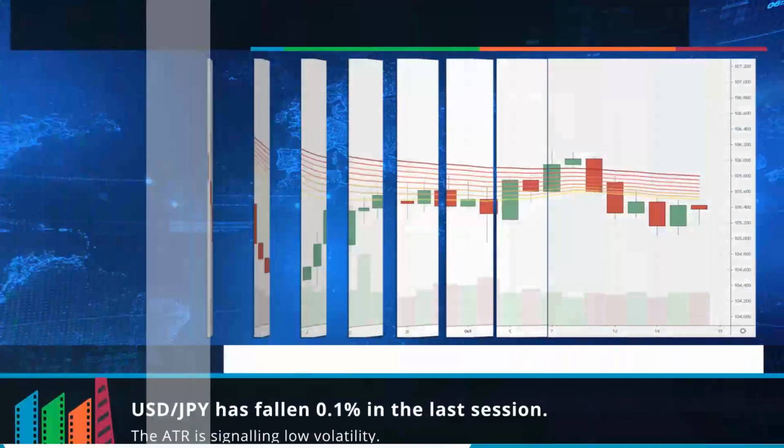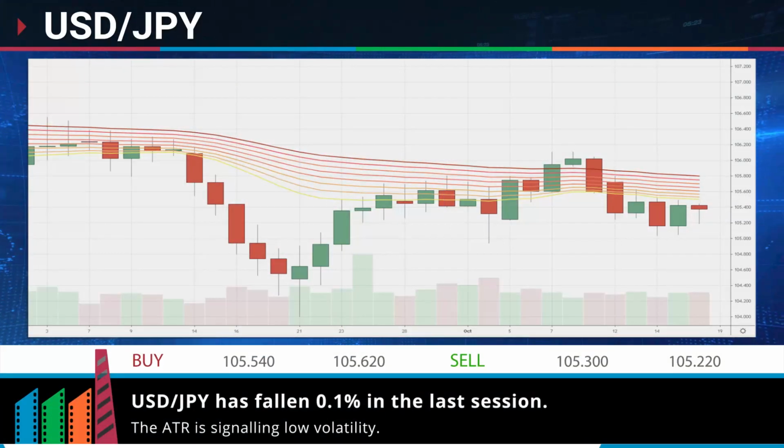Let's start today's technical analysis with the dollar-yen pair and recent events stirring the markets. Greg? The dollar-yen pair has fallen 0.1% in the last session. The ATR has gradually diminished into the low volatility zone.